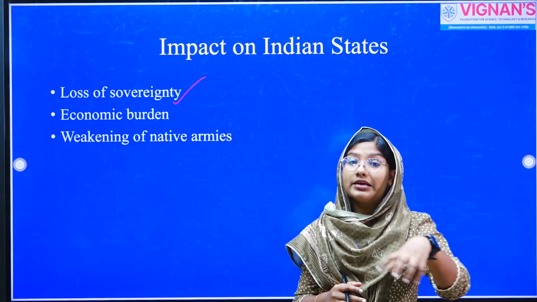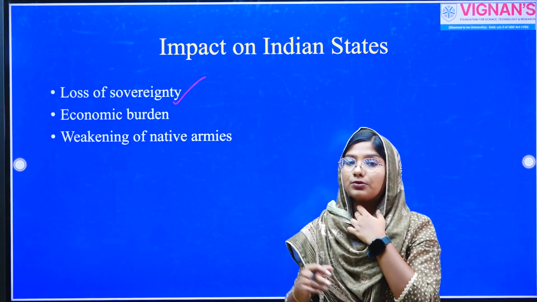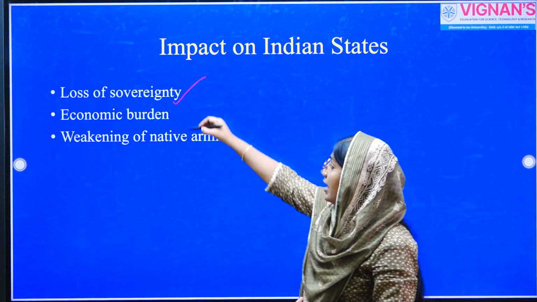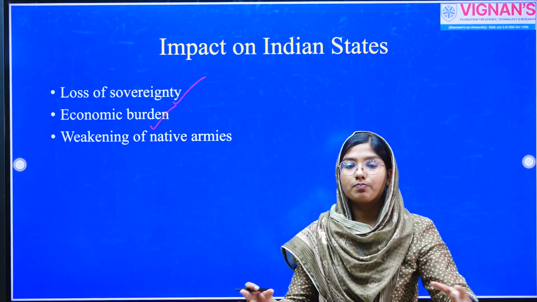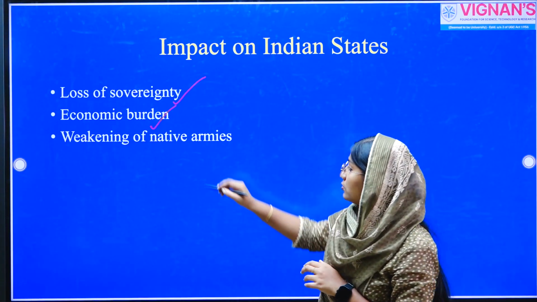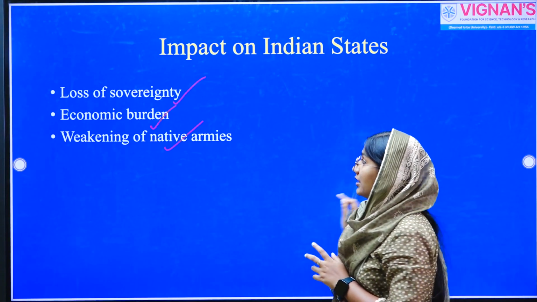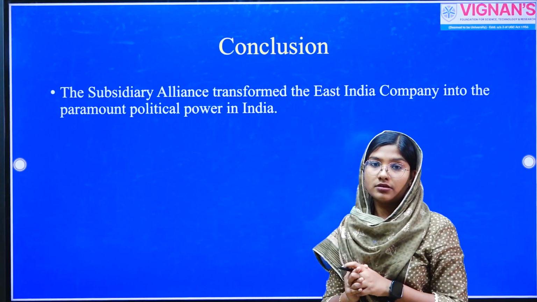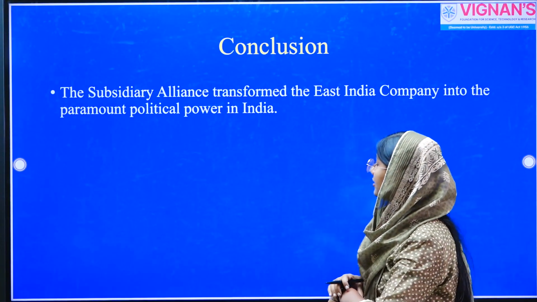Moreover, there would be an English resident in their court, and everything would be controlled by this English resident. So they lost their sovereignty, and they had an economic burden, because they paid a huge amount of money to maintain British troops in their territory, which also resulted in the weakening of their own native armies. These are some of the important impacts on the regional kingdoms.